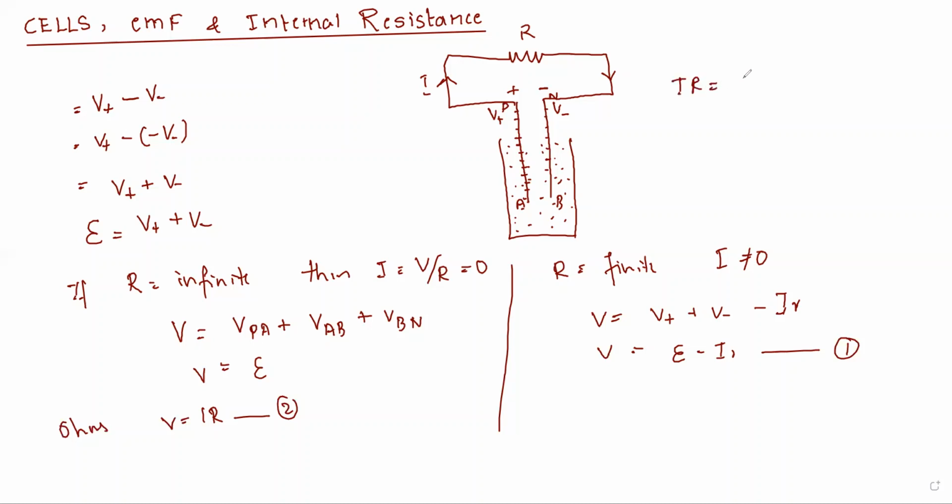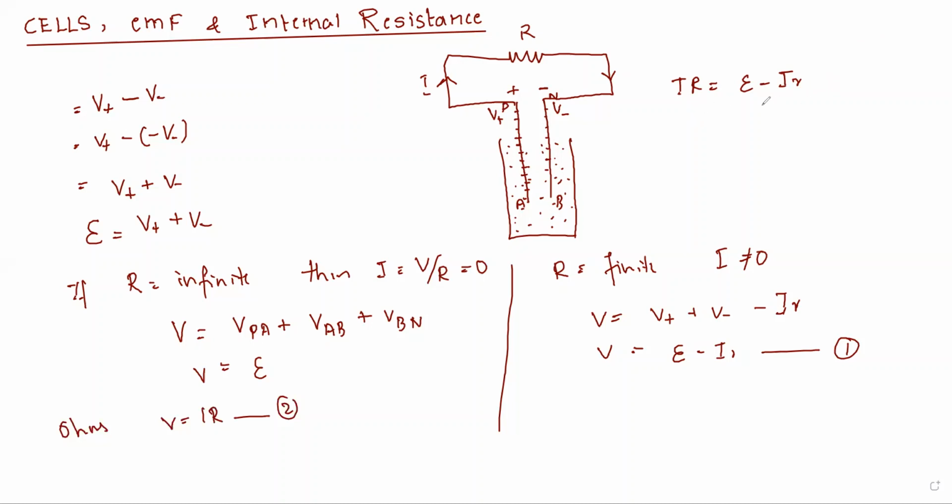I_R is equal to E minus I small r. Why small r and why capital R? This is the current passing through the external resistance, and this is the current passing through the internal resistance. So capital R is the external resistance and small r is the internal resistance. So the current passing through capital R, that is the external resistance, is I_R, and the current passing through the internal resistance is I into small r.